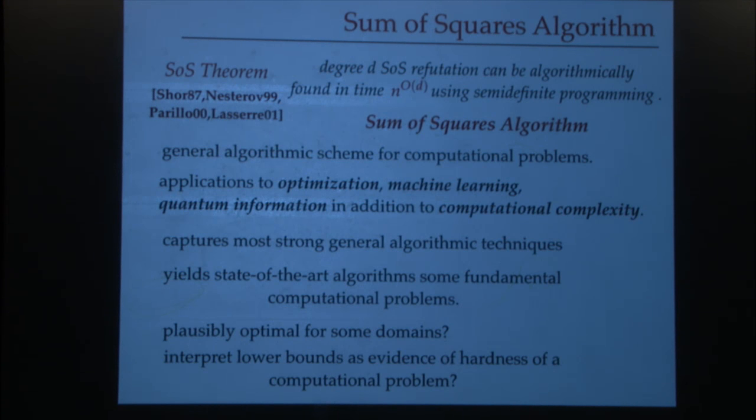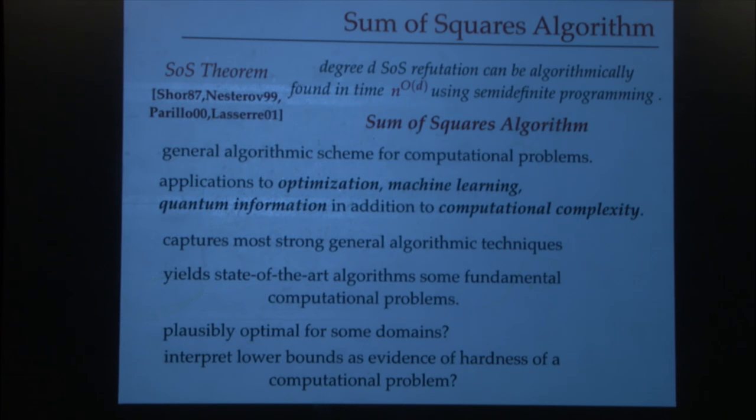Okay, so let me just tell you a little bit about why I care about this proof system in particular, because I showed you some results already. So I told you that there is an algorithm that finds it, and if a degree D proof exists, then it can be discovered in n to the O of D time. This algorithm uses semi-definite programming as a black box. So it's in some sense an algorithm that we understand and can be used to discover such a proof whenever it exists. It's a semi-definite program.